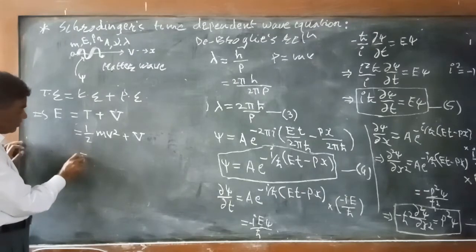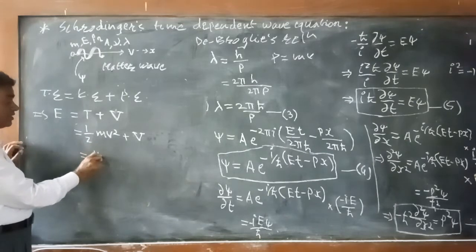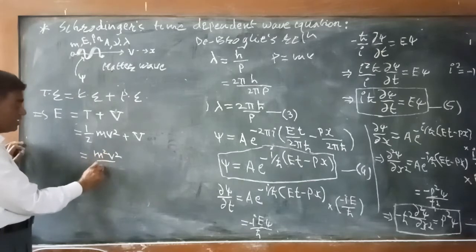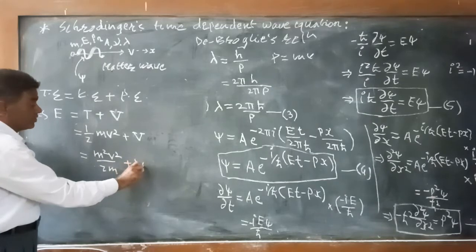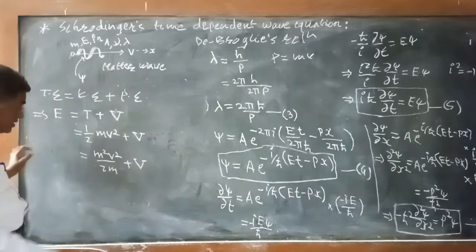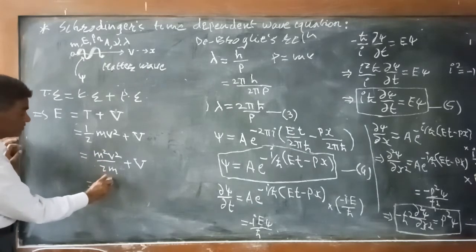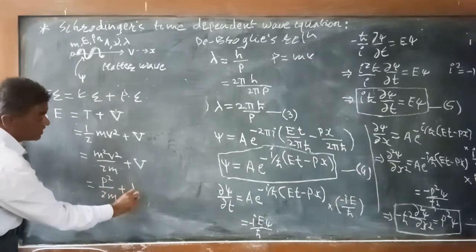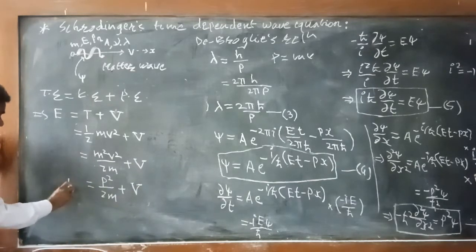Now multiplying and dividing this equation by m, we get m square v square divided by twice m, plus V. Now m square v square means momentum square, so it is p square divided by twice m plus the potential energy, that is V. So total energy E is equal to this.